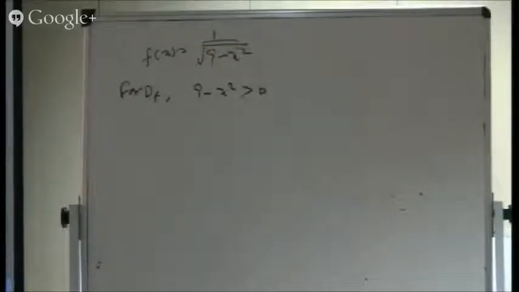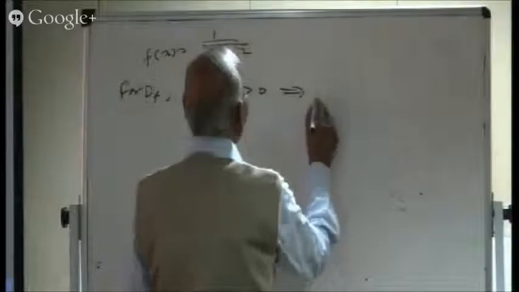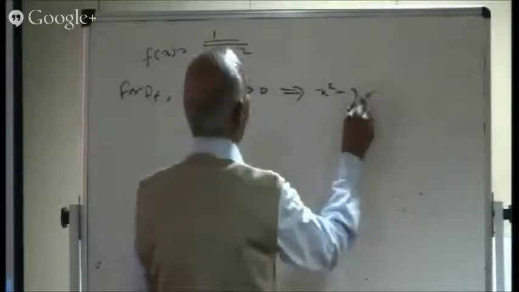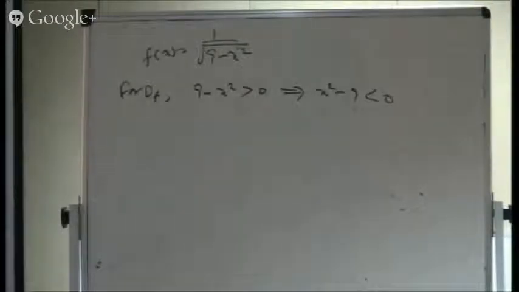9 minus x square must be greater than 0. Is it all right? Or what does it mean? It means, can I multiply by one negative? So x square minus 9 is less than 0. X square minus 9, I multiplied by one negative sign.